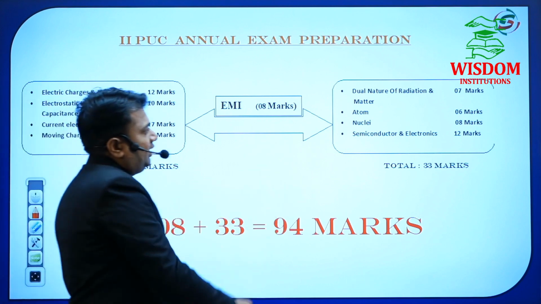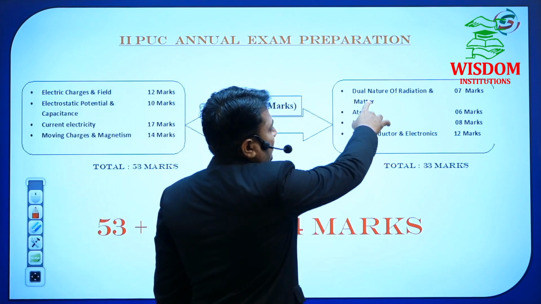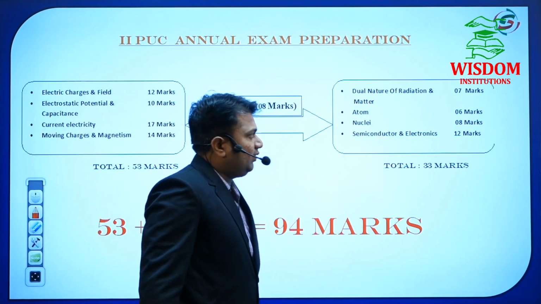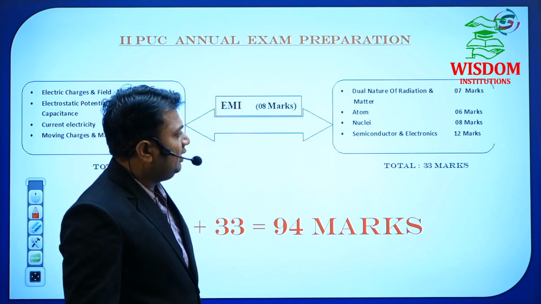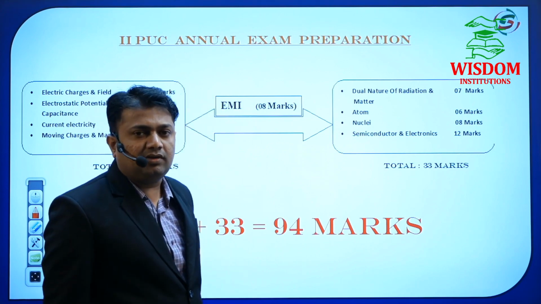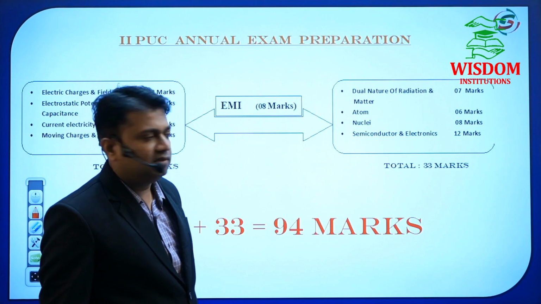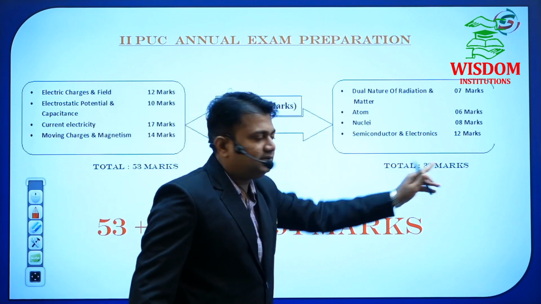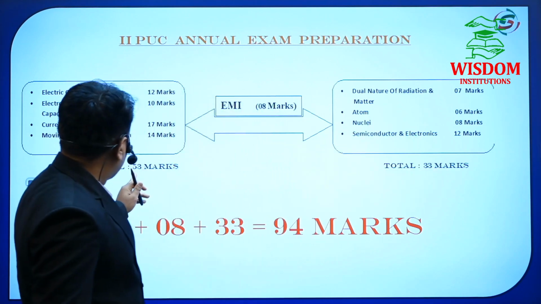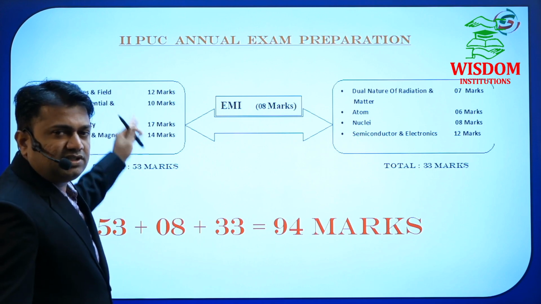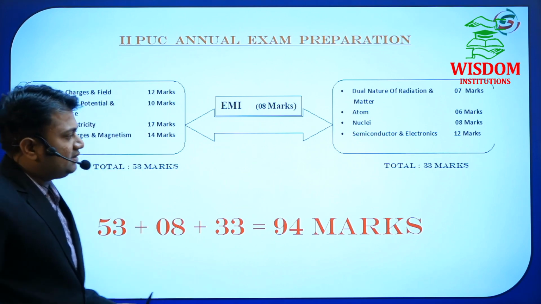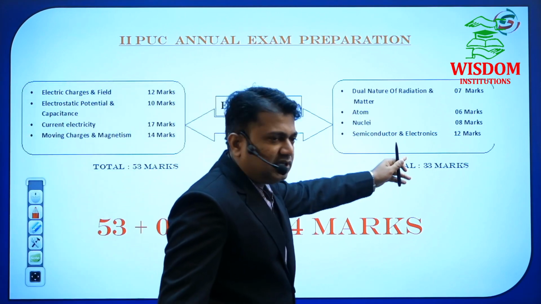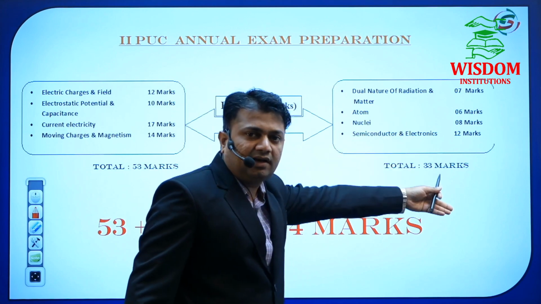And in the second track, there are simple chapters: dual nature for 7 marks, atom for 6 marks, nuclei for 8 marks, and semiconductor and electronics 12 marks. Total of these marks is 33. So 53 for these 4 chapters in the first track, whereas 33 for these 4 chapters in the second track.